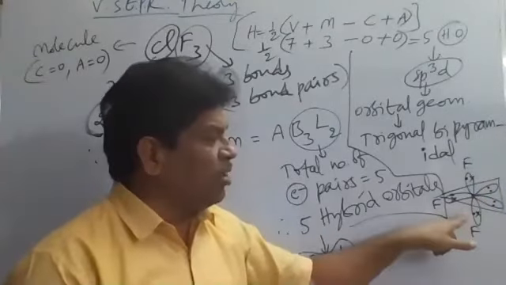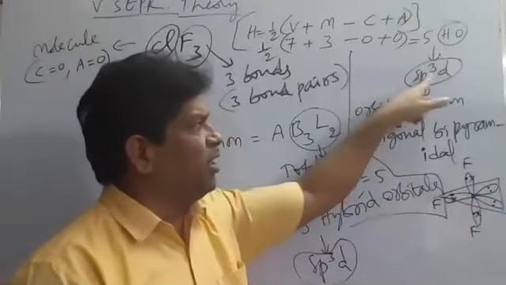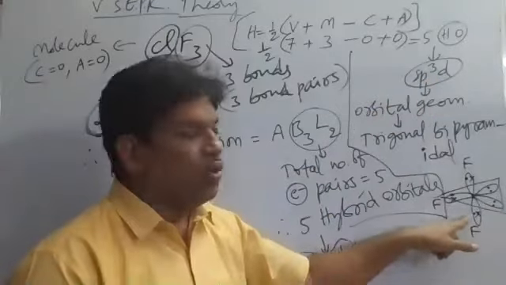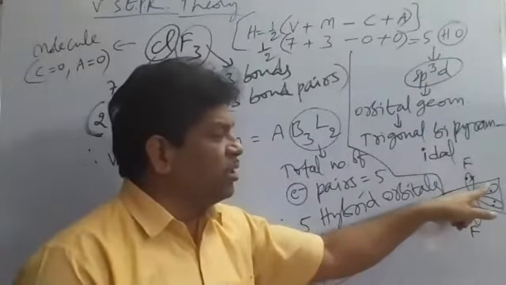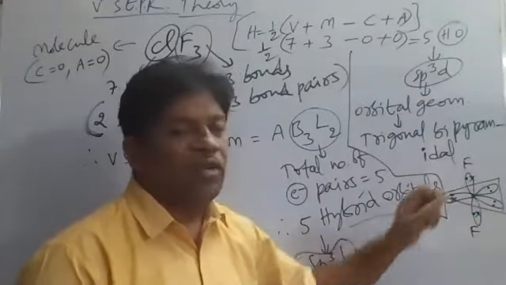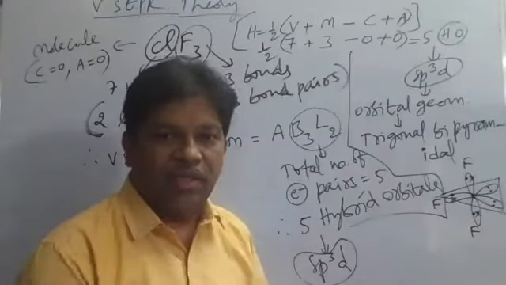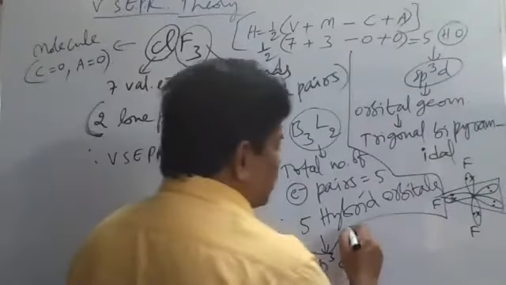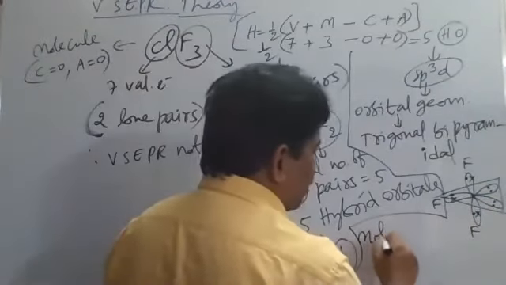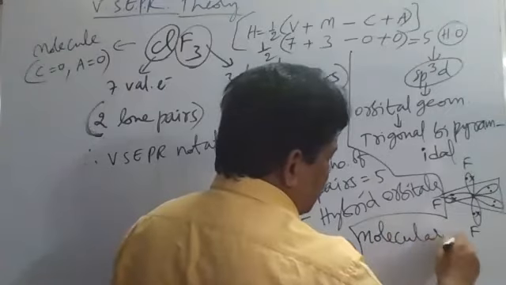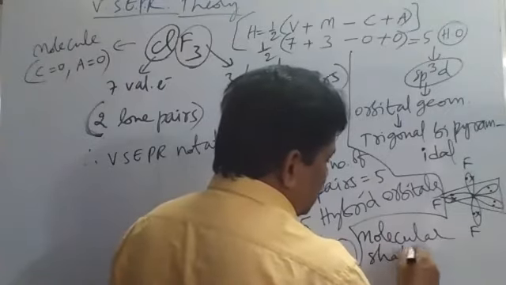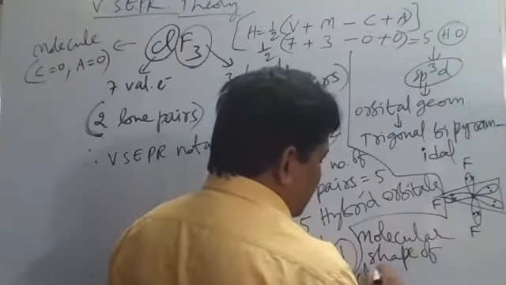Each hybrid orbital here is of sp3d type. So out of 5, 2 sp3d hybrid orbitals will contain 2 lone pairs. Is that clear? So what is the molecular shape of ClF3?